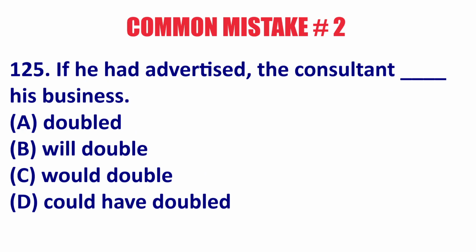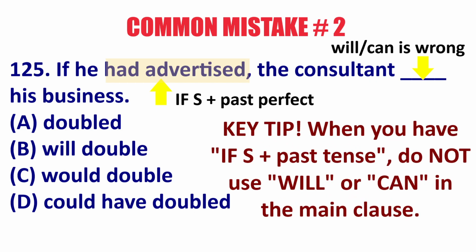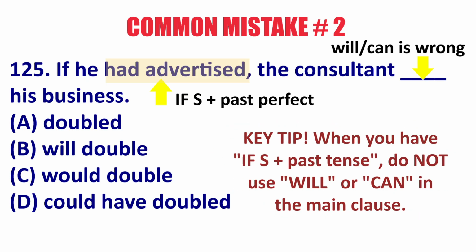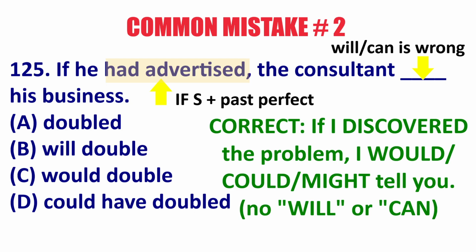Okay, once we look at this, we see that the if clause is past perfect. So here's the key tip. If plus simple past or past perfect, do not use can or will in the main clause. An example, if I discovered the problem, so that's past, I will can tell you. Incorrect. How to make this correct? If I discovered the problem, I would, could, might tell you. So past, if I discovered, we will not use will or can.